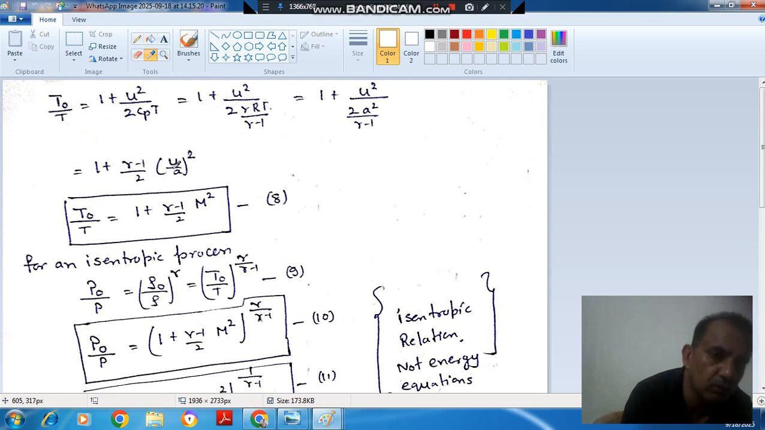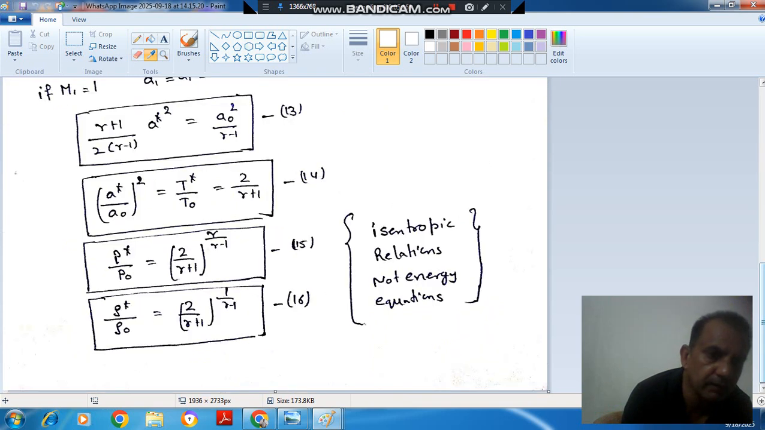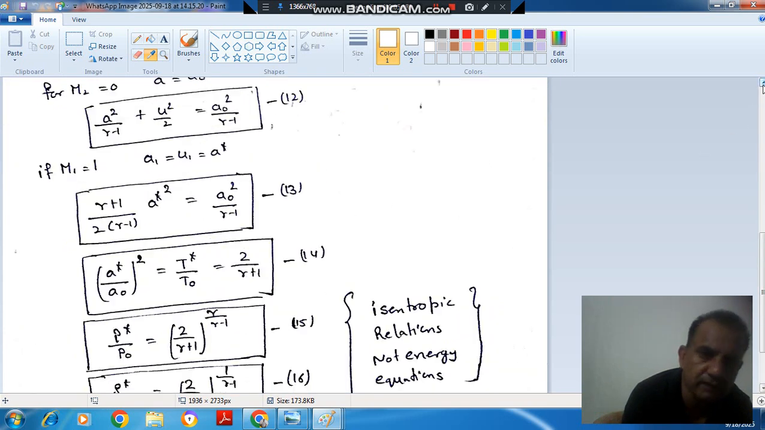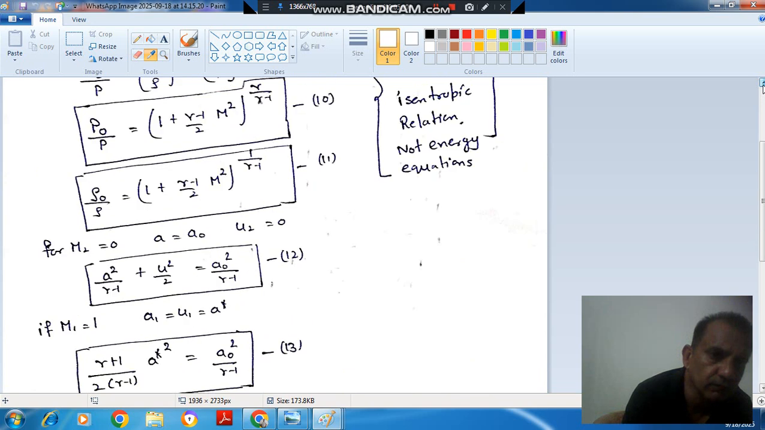Or U by A, whole square, is your Mach number. So this is the eighth form of the energy equation, that is T naught by T is equal to 1 plus (gamma minus 1) by 2 M square. Now we have the ratio of T naught by T, and if we use the isentropic relation, then